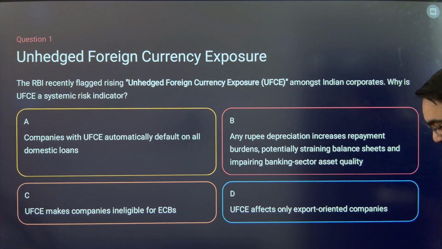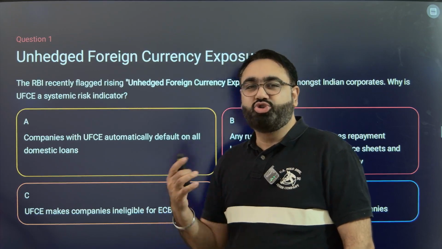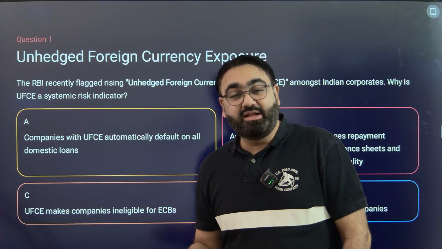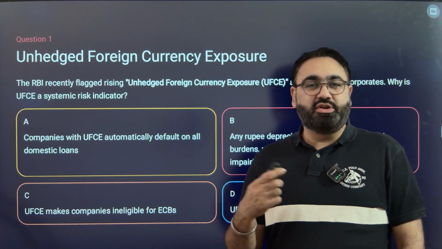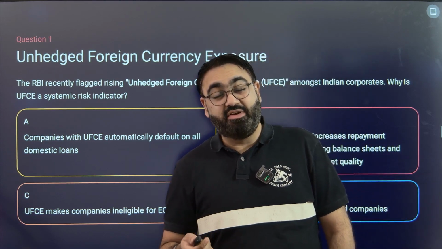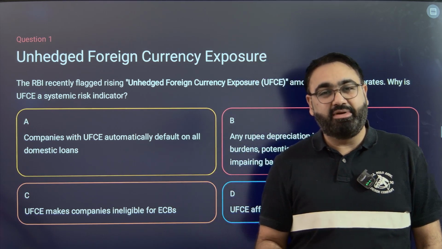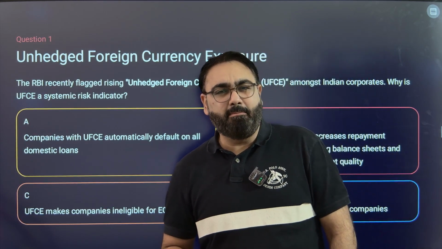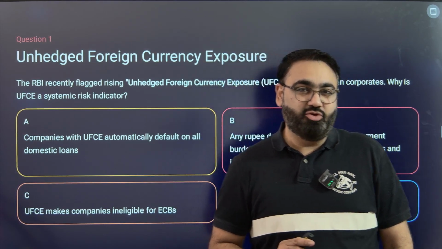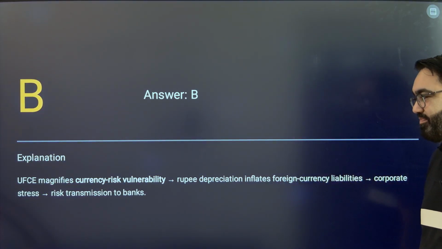This is the reason. Because when the companies have a lot of outstanding debt and they have taken the debt in dollars, now that they have to repay. For example, if company A has taken $100 as a debt when rupee was 70 rupees a dollar. Now rupee is close to 90 rupees a dollar. So the same debt when they have to repay, much more than that because of depreciation of rupee. This is why they are at risk. The answer thus here is B.